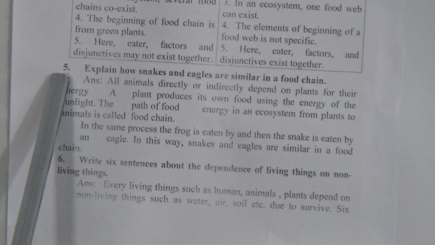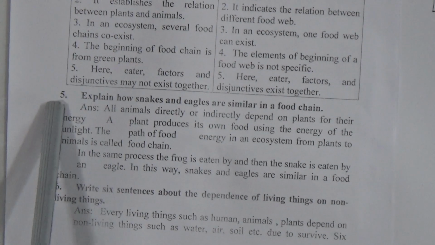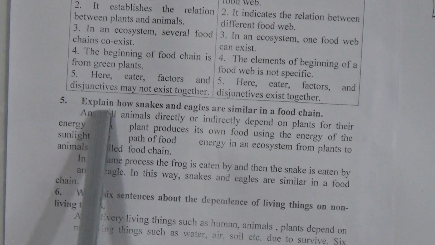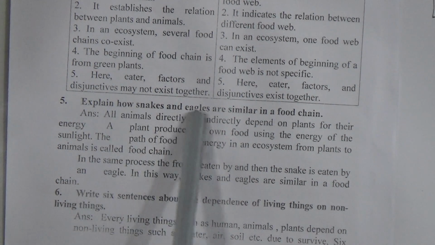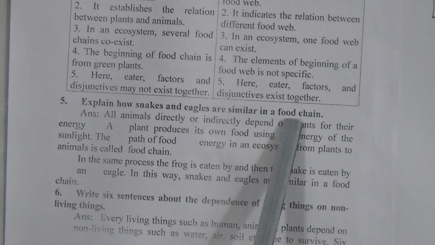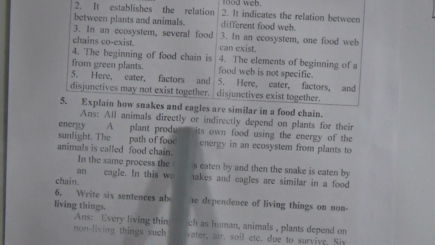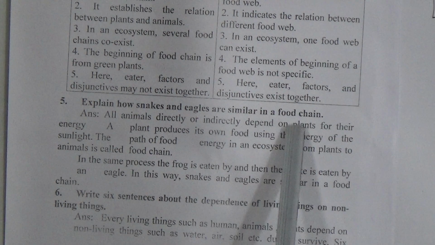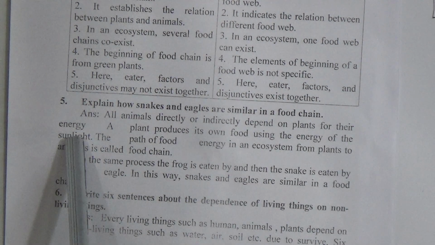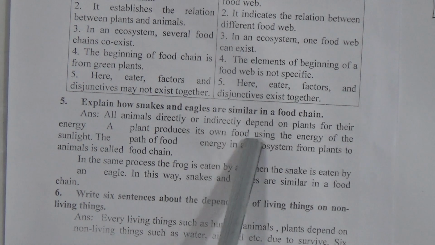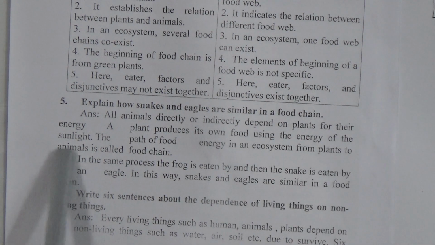Come to the next question, and this is the last question. This is question number 5. Explain how snake and eagle are similar in a food chain. The answer to the question is: all animals directly or indirectly depend on plants for their energy. A plant produces its own food using the energy of the sunlight.